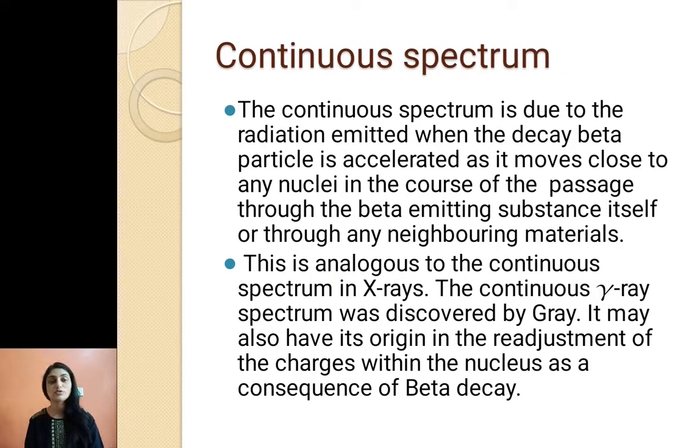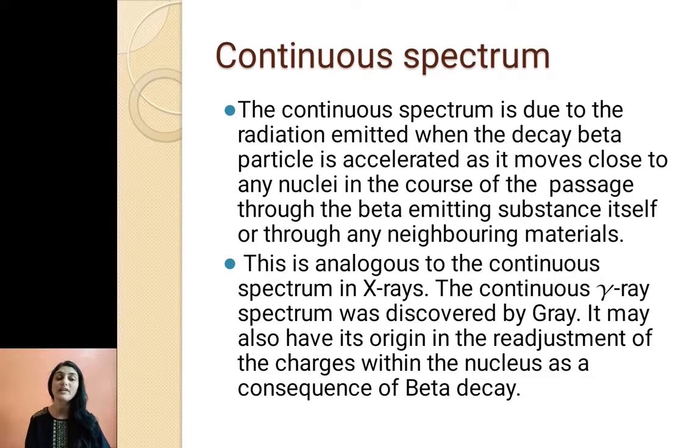So we know that the beta ray spectrum is continuous. In a similar fashion here, the continuous spectrum is due to radiation emitted when the decay beta particle is accelerated as it moves close to any nuclei in the course of its passage through the beta emitting substance itself or through any neighboring materials. We have already studied the beta ray continuous spectrum in an earlier lecture. As the daughter nucleus has emitted a beta particle and after that it is emitting gamma rays, it will also be in a continuous fashion. Now, this is analogous to the continuous spectrum in X-rays. The continuous gamma ray spectrum was discovered by Gray.